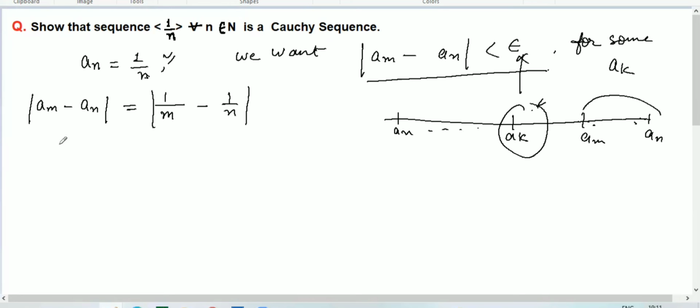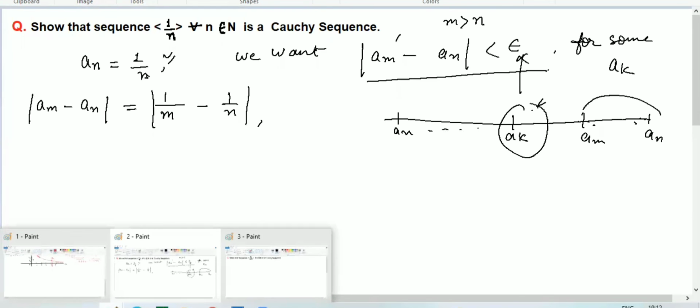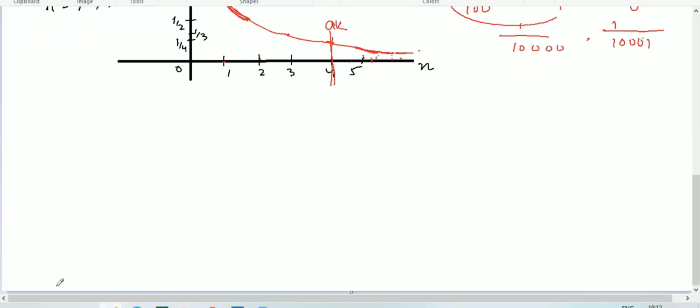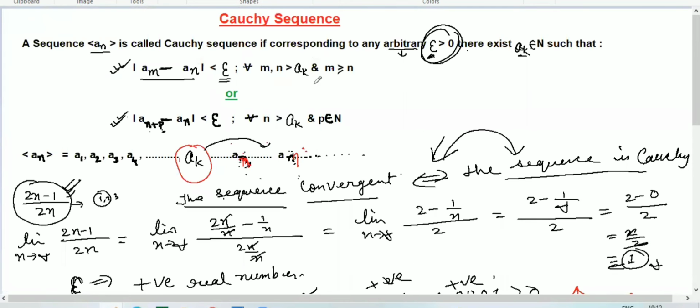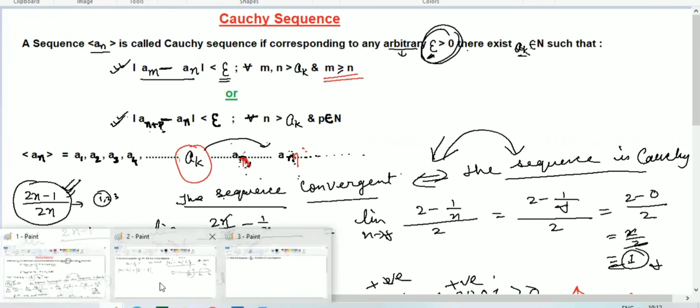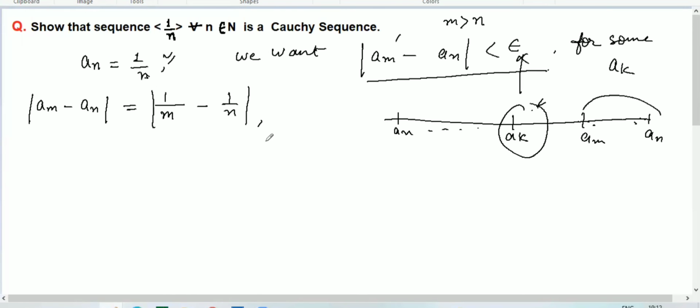Now, in the definition of the sequence, m is greater than n. If you go to the definition, m is greater than or equal to n. Remember this thing here: m is greater than n. So I'm going to write it down here: m greater than n.